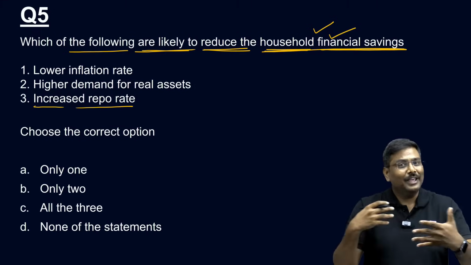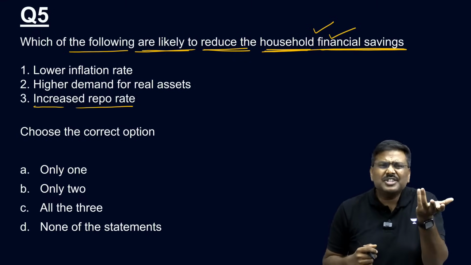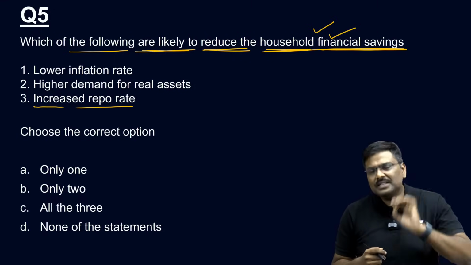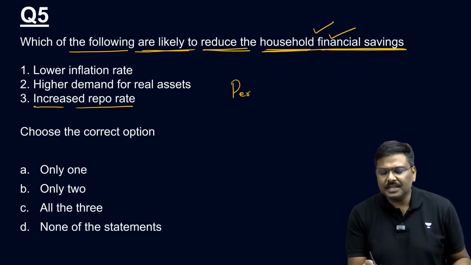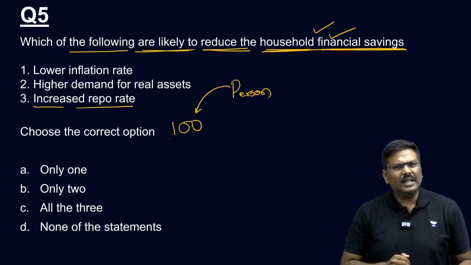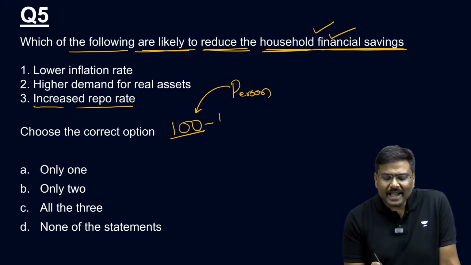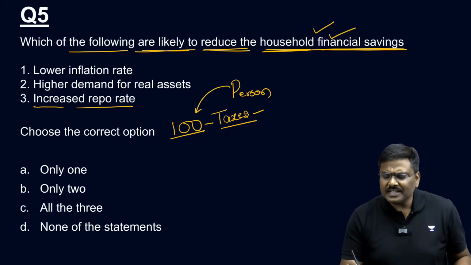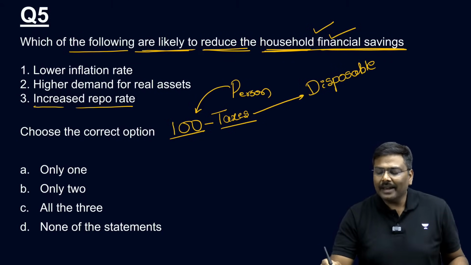Those who are wondering, sir, is there any difference? I feel both are one and the same, only the term financial you are omitting. My dear, please understand. Imagine here is a person. Let's assume the person will earn an income of 100 rupees. Out of that, certain taxes will be deducted. What is left after that is called the disposable income.